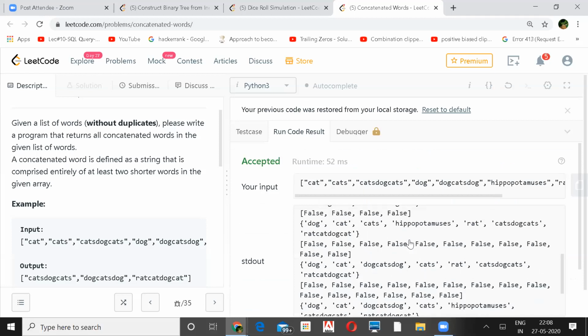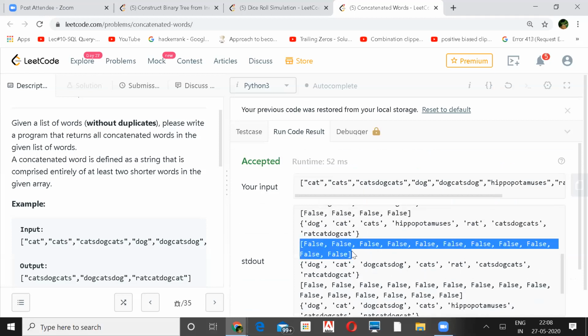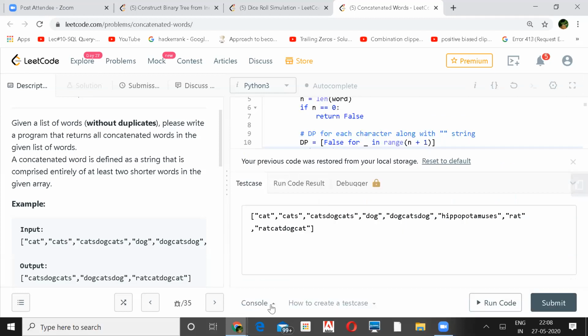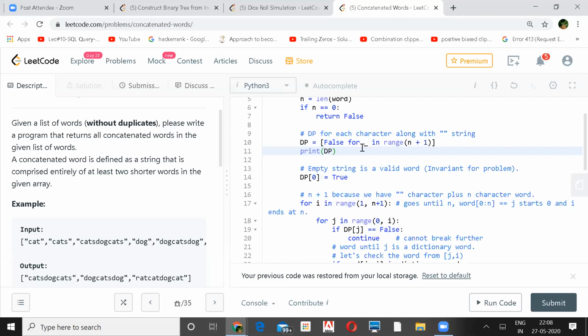I'll show you. This array will be false, false, false, false. We don't have any use of it, so you could have used some other variable, but generally we use underscore when we don't need a meaningful variable, or we don't need to use that variable anywhere further. So we are basically creating an n+1 element array, and all of them are initialized to false, correct? False, exactly. Okay, I see.